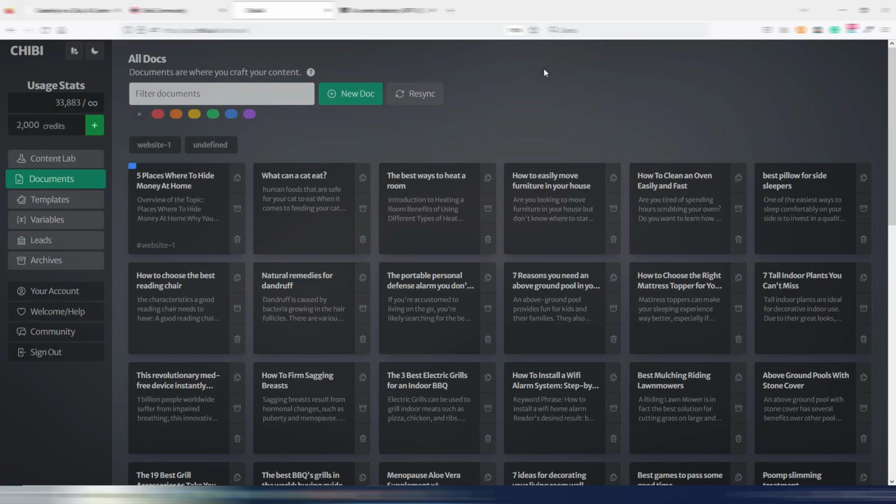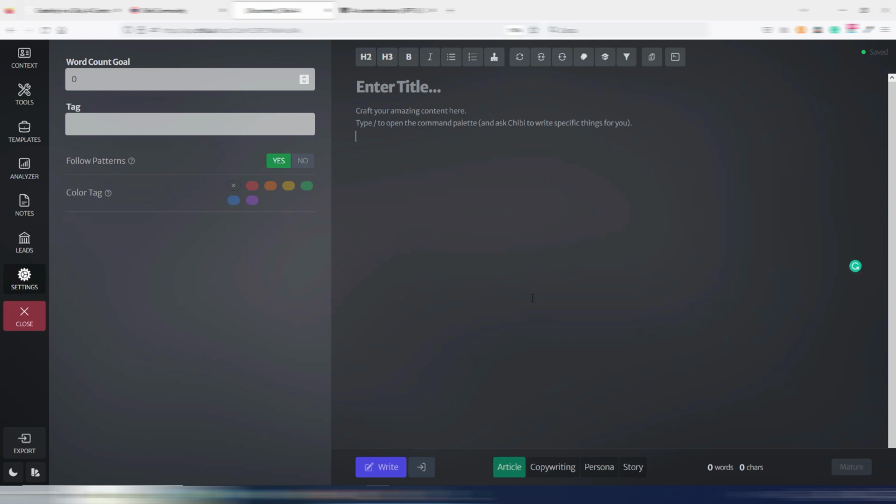Here in this dashboard, to generate a new document, you don't have any document number limit. You need to click on this new doc and a new document will open, and this is your first document. As you can see, you have some options here on the left. Here is where you can tag your document. Let's tag it like test.